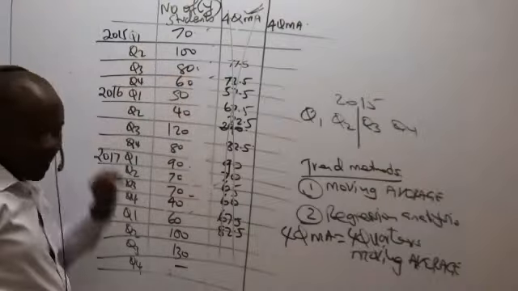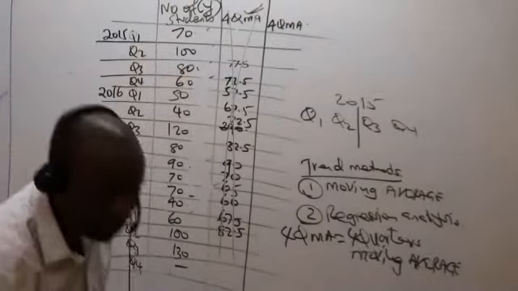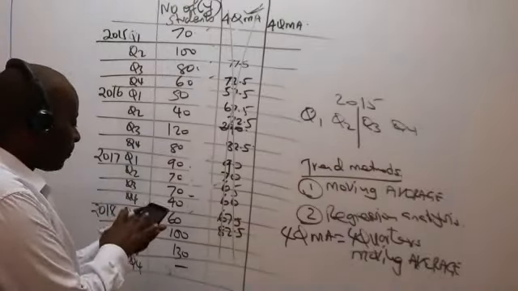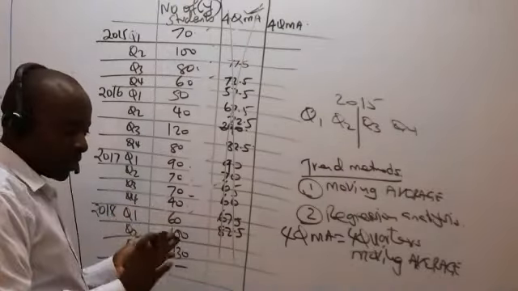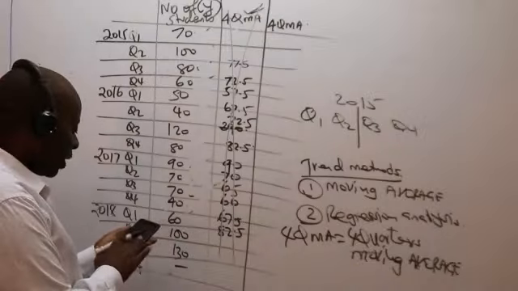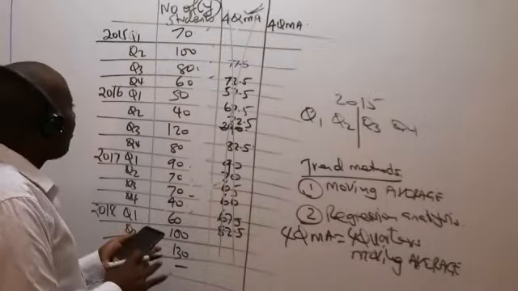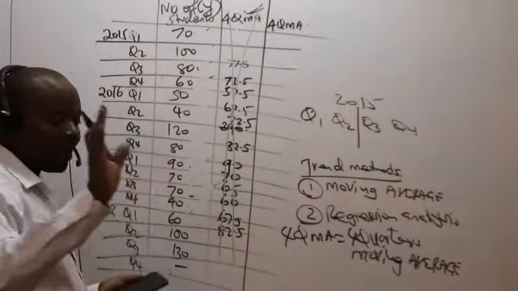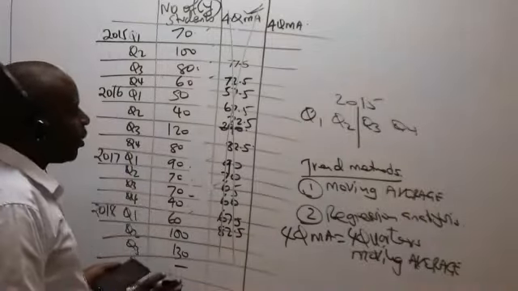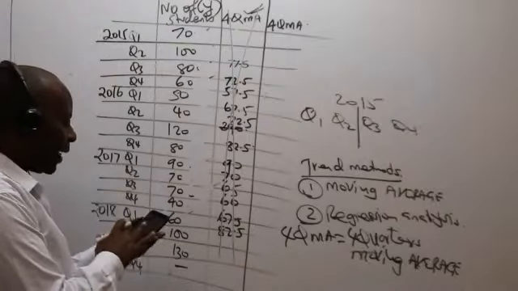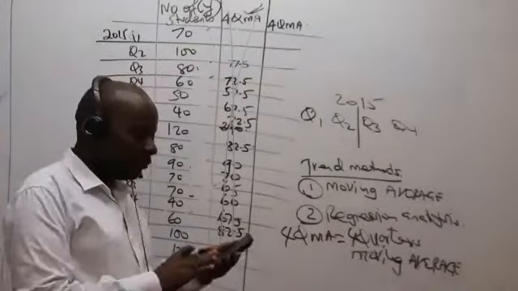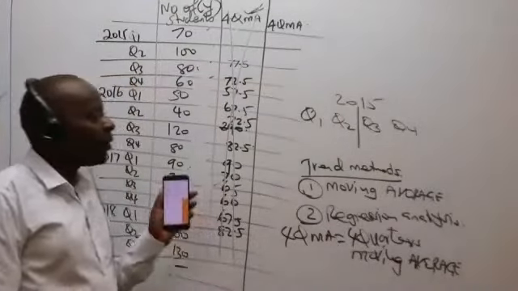So we start with the first one, the first sequence of 4. What do we have there? We have 70. So please make sure that you are doing yours. So 70 plus 100 plus 80 plus 60. Those are 4. I'm getting 310. When I get that figure, I'll average it by dividing it by 4 numbers. So when I divide by 4, I'm getting 77.5.